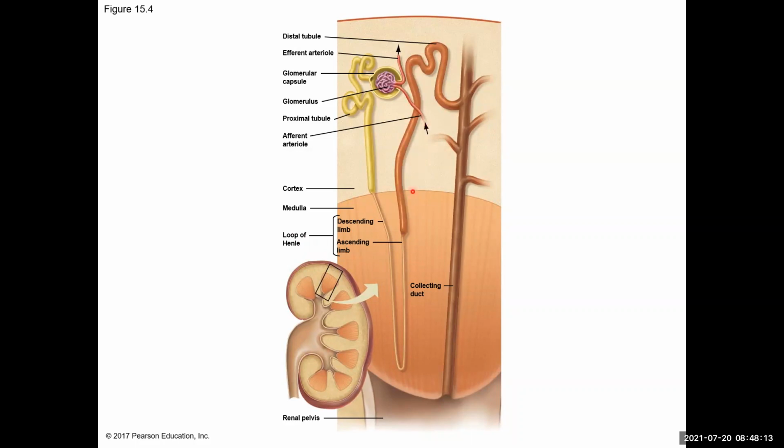Okay, so this is bringing that filtrate back up into the cortex, where that distal tubule will connect to a collecting duct, and that collecting duct is connected to many, many nephrons, and it collects the urine that is produced from the nephrons and brings that urine to the renal pelvis, where it will then empty to the bladder. Okay, and then that bladder will collect and store the urine until it's to be released from the body.